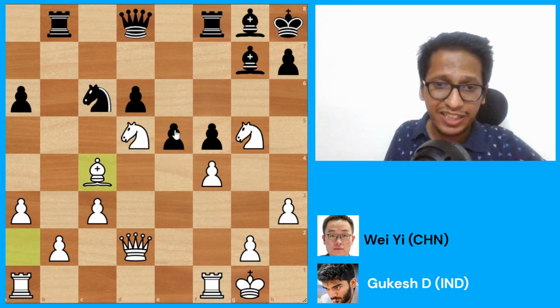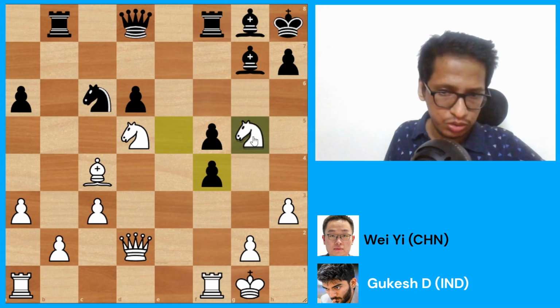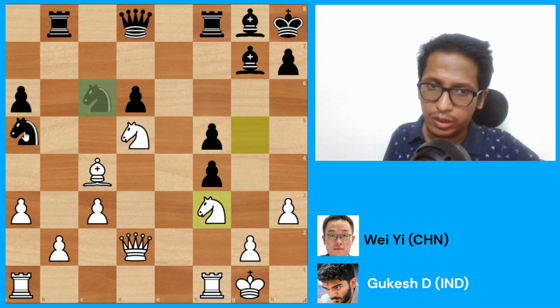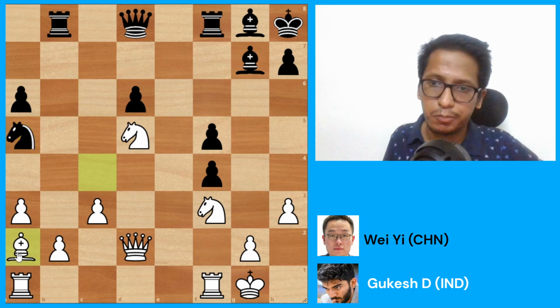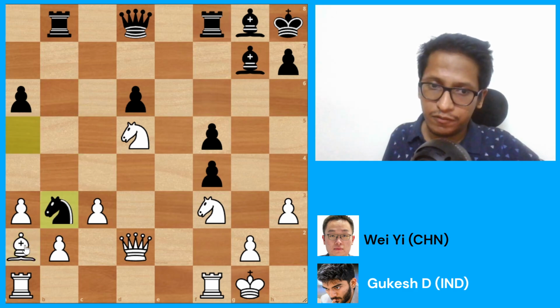However, Wei didn't play that. He went e into f4. This knight is attacked, so Gukesh saved it with knight f3. Black went knight a5, attacking the bishop. The bishop dropped back. Now there comes knight b3, forking the rook and queen.